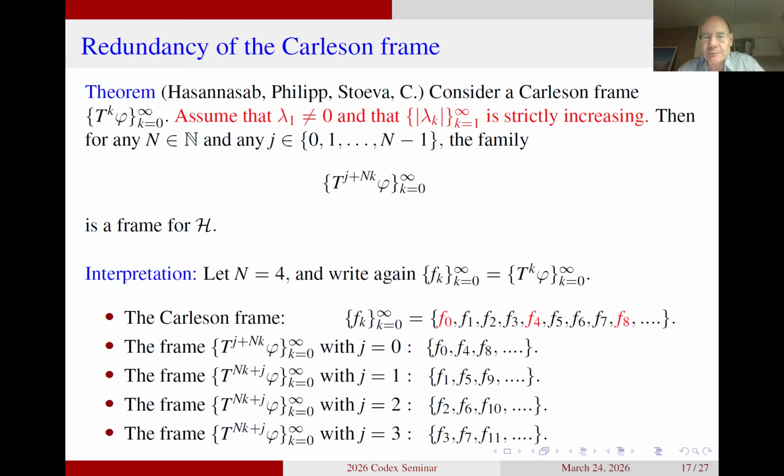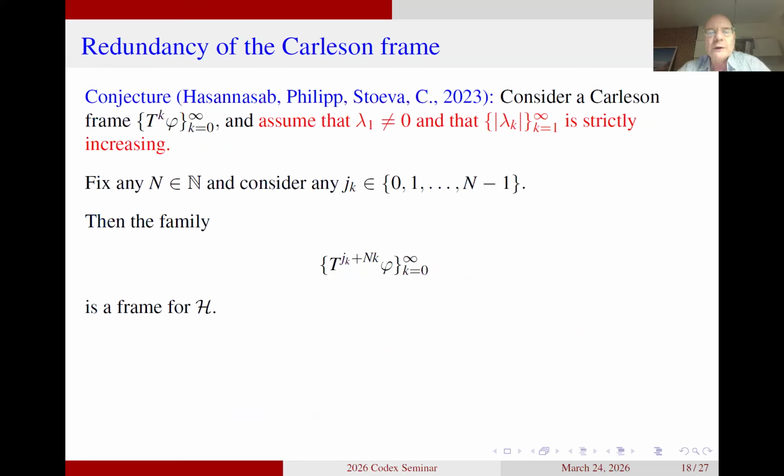But you see that we are selecting these subsequences in a very regular way, because the first one is F0, F4, F8, the next one is F1, F5, F9, and so on. So there's a regular spacing between the elements in the frame. And the question we were asking ourselves at that time is, what happens if we don't have this regular spacing between the elements? And we were not able to get through with what we wanted to do, so we formulated a conjecture.